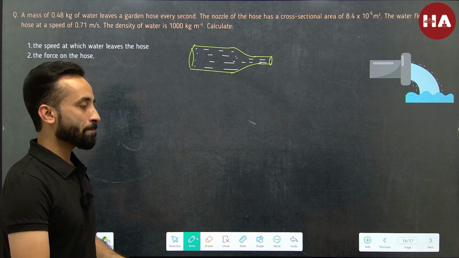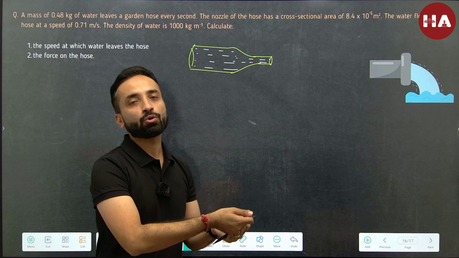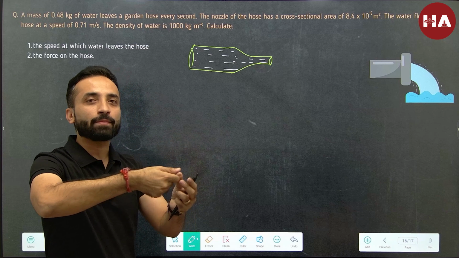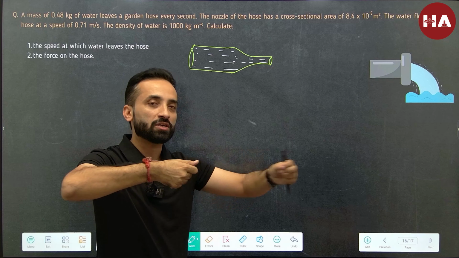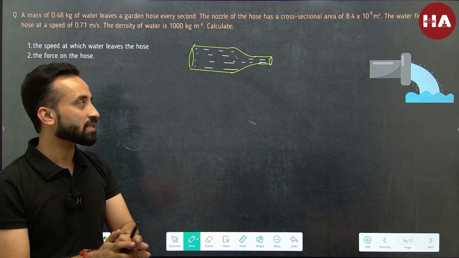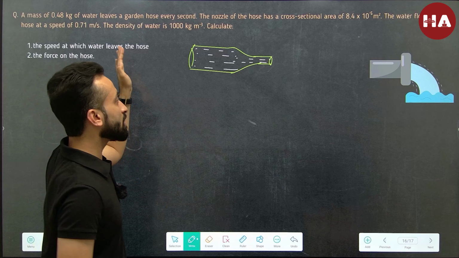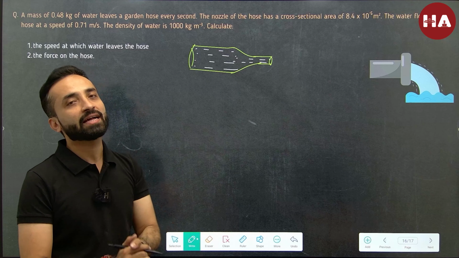Think about this. You are using a hose in a garden, and when you narrow down the opening of the pipe, you always see the water gushing out with a greater speed, isn't it? So if the area reduces, the velocity has to increase because the same amount of water has to flow out.